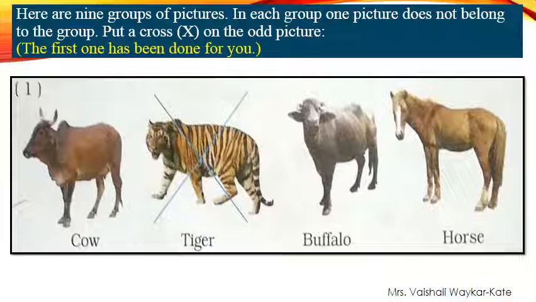So tell me, why tiger? Because cow, buffalo and horse are pet animals and only tiger is a wild animal. That's why this animal does not belong to this group. So we are going to cross on this tiger. Got it everyone? These 3 are pet animals and only one animal is a wild animal. Now next one.